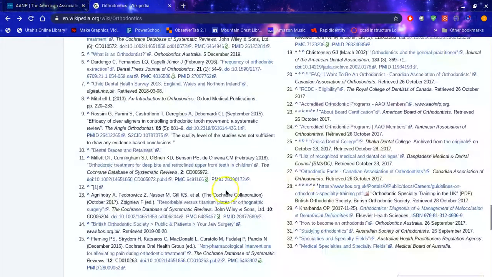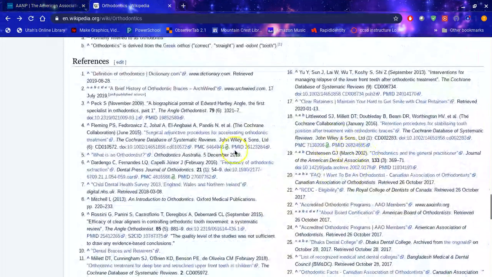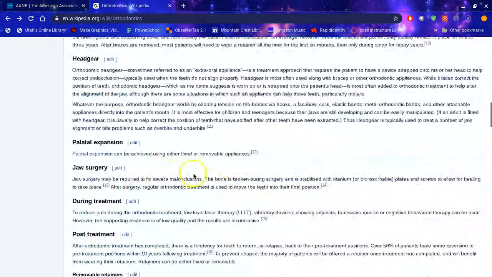But anyways, anytime you're in Wikipedia, it doesn't mean that the information is bad. It just means that you need to verify those sources, and then you need to go directly to that source. And if it's good, if it's credible, you can quote that source, but you cannot quote Wikipedia. Make sense? Okay, I hope that was helpful.